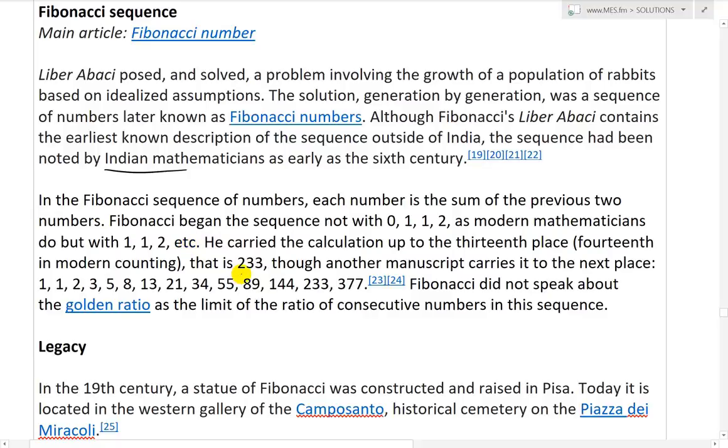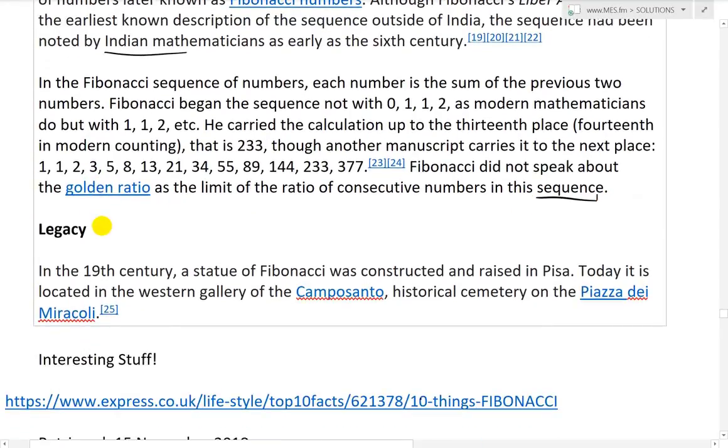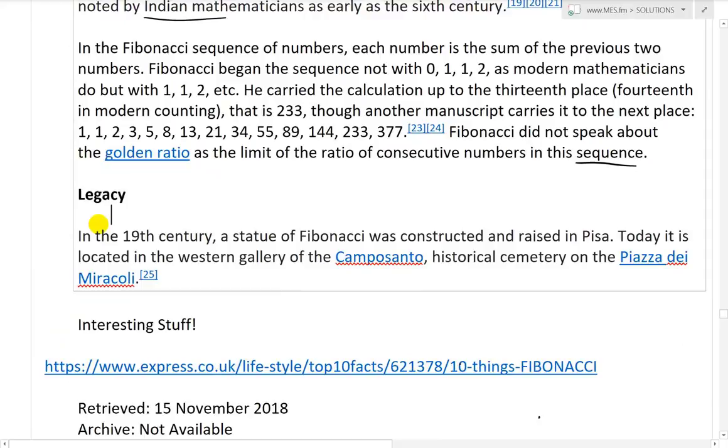Though another manuscript carries it to the next place: 1, 1, 2, 3, 5, 8, 13, 21, 34, 55, 89, 144, 233, 377. And Fibonacci did not speak about the golden ratio as the limit of the ratio of consecutive numbers in the sequence. Very interesting, yes, and I'll explain the golden ratio soon, as I illustrated earlier above as well.